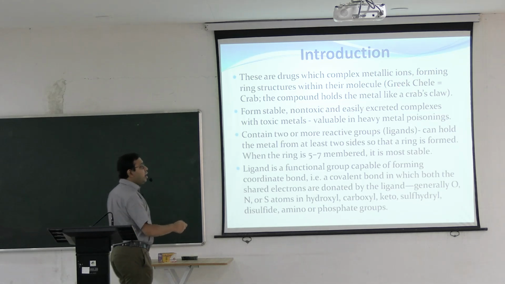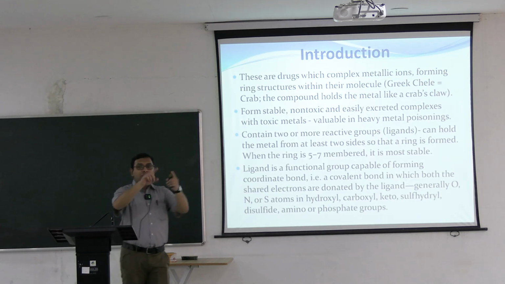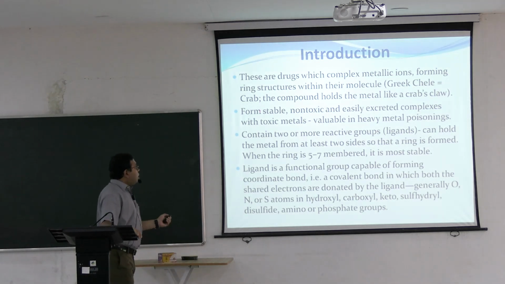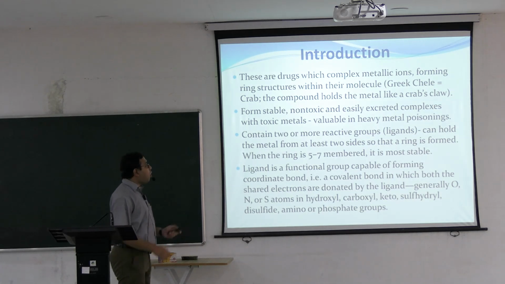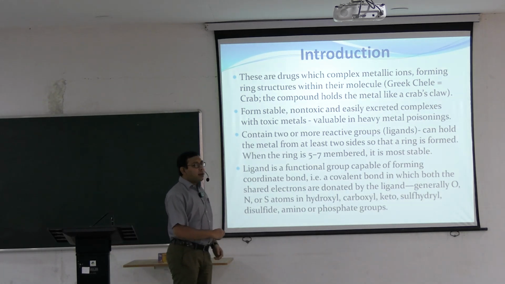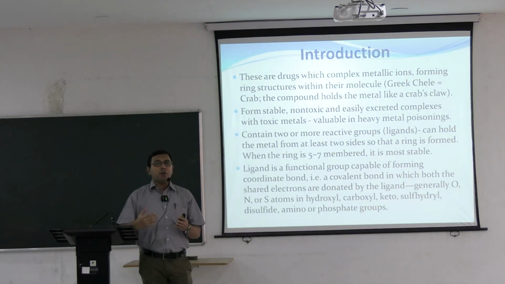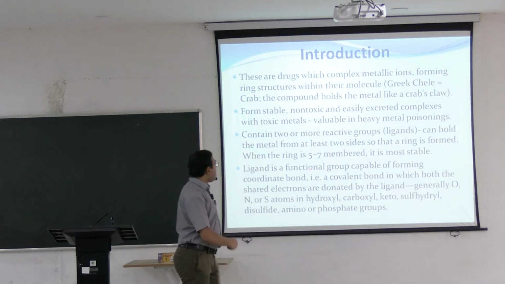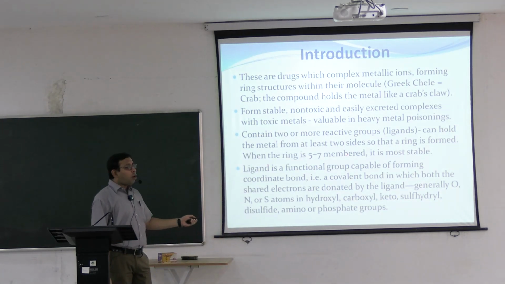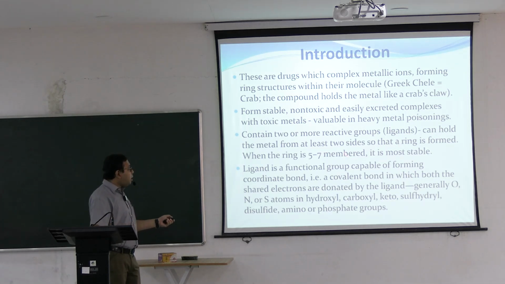This is a Greek word, chele, meaning crab. They mainly attach with the metal and form a ring-like structure. So they form stable, non-toxic and easily excreted complexes with toxic metals, and they are valuable in heavy metal poisoning. And heavy metal poisoning is becoming more common in our country too, with more and more pollution. Basically they contain two or more reactive groups or ligands, which attach with the heavy metals and ultimately form a ring-like structure that is stable.